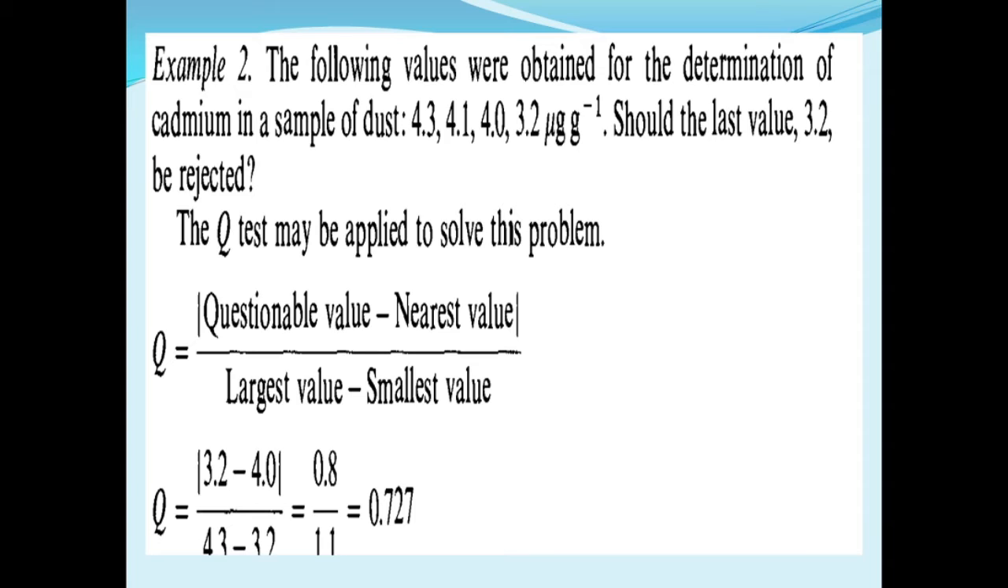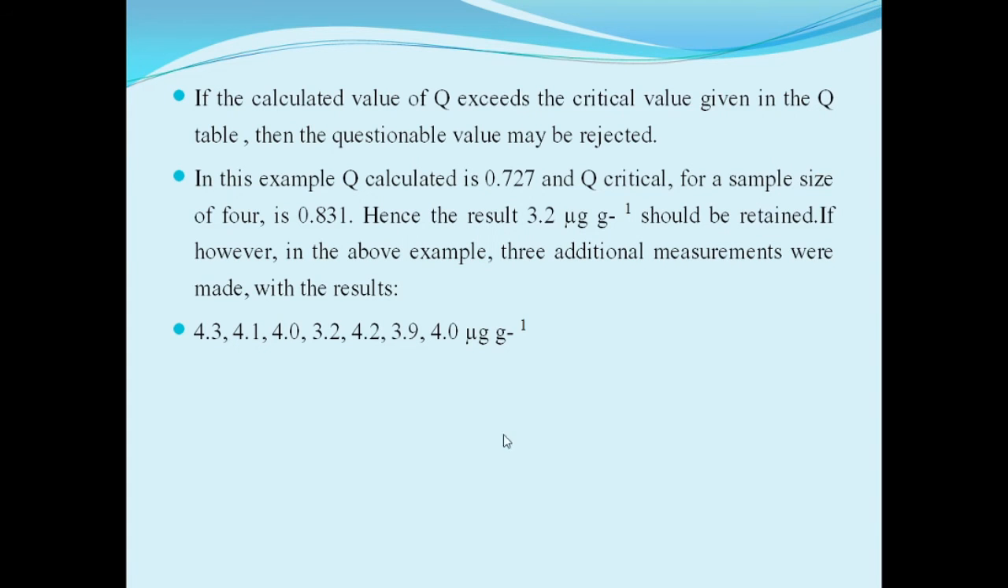If, however, in the above example, 3 additional measurements were made, the same example with 4 samples, and 3 additional observations are added, then the data are 4.3, 4.1, 4.0, 3.2, and then the additional observations 4.2, 3.9, 4.0 microgram per gram.